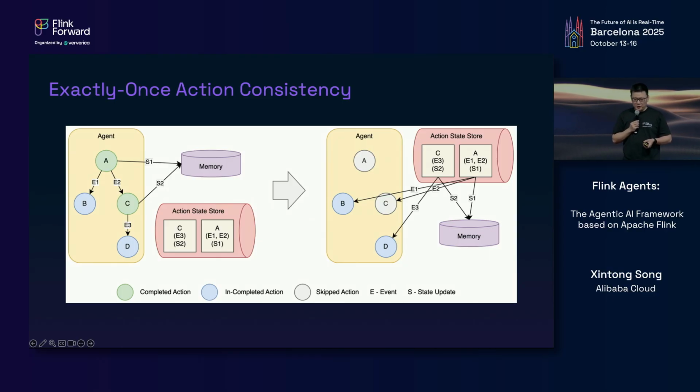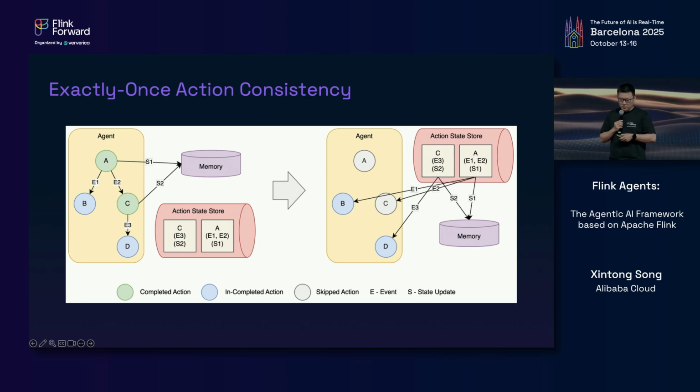Let's say we have a failure at this moment, and the agent is replayed from the latest checkpoint. When the framework tries to replay action A, it will discover from the action state store that A has already been executed. So in this case, it will skip the execution of A, and we simply apply the memory changes S1 to the memory.